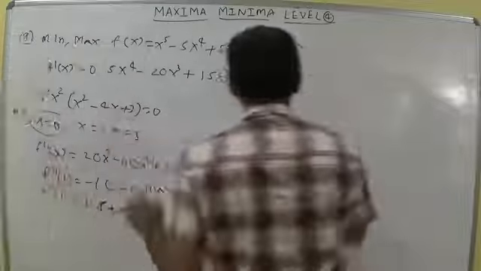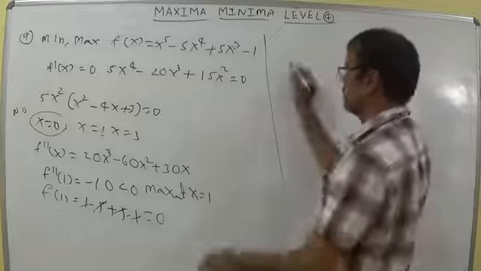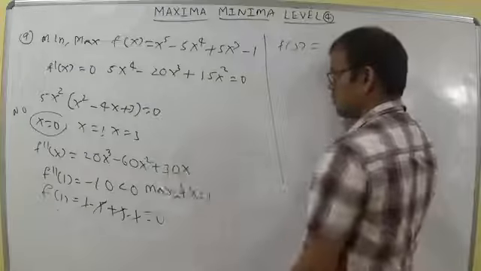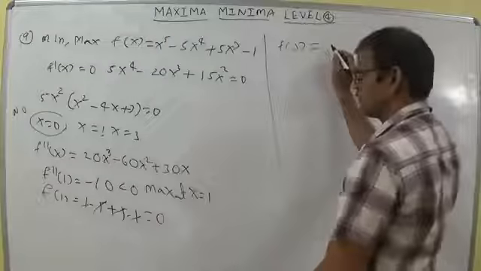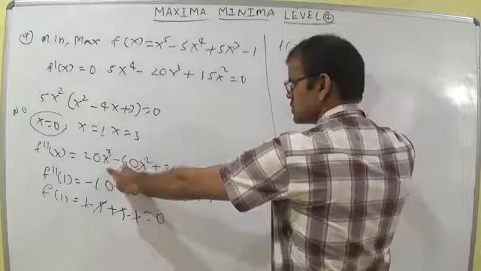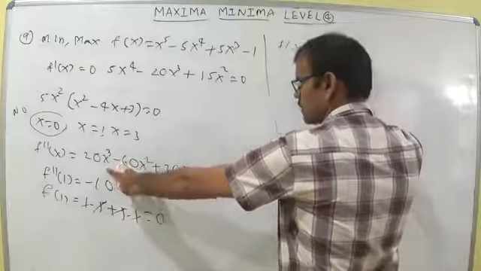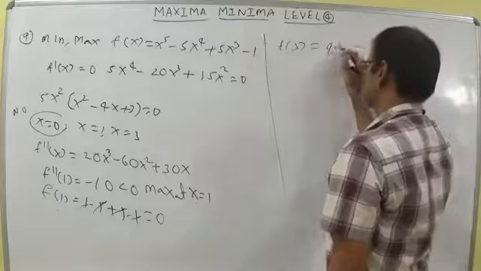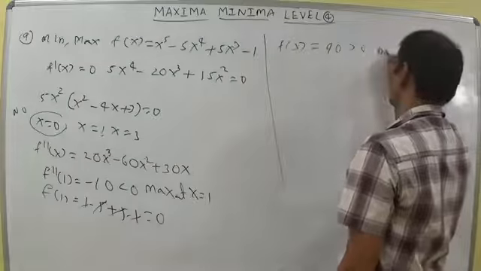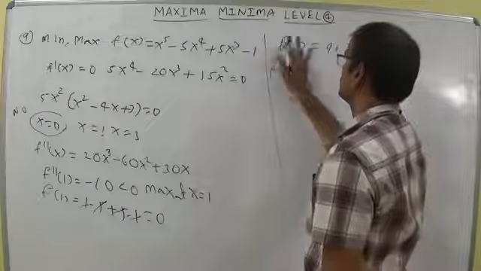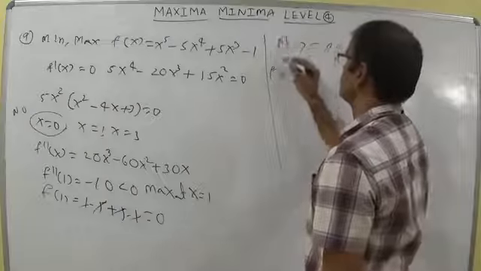Now, to get the minimum value, obviously f of 3 is the minimum. In f double dash of 3, 20 into 27 is 540 and 60 into 9 is 540, 540 get cancelled, 30 into 3 gives 90. So 90 is greater than 0, so the value is a minimum. This is f double dash of 3.